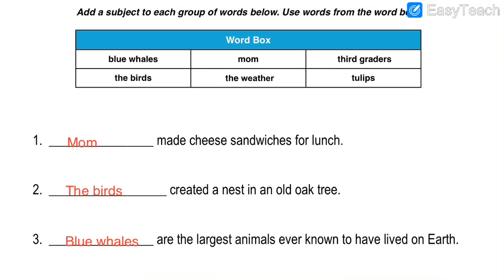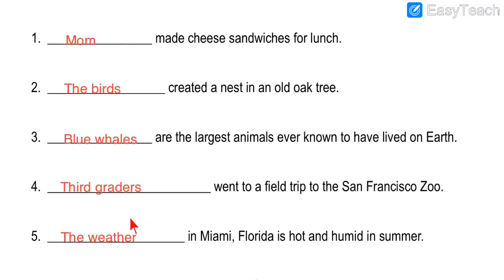Is there any related word to the temperature in our options? Let us check our options. The two remaining options are weather and tulips. So we cannot write tulips. Yes, weather over here means the temperature. It indicates the word temperature. So let us write that answer. As you can see on your screen, I have written answer number 5. The weather in Miami, Florida is hot and humid in summer. It means in summertime in Miami, it is very hot. People cannot sit without a fan or AC over there. Temperature gets very hot for the people to sit over there.